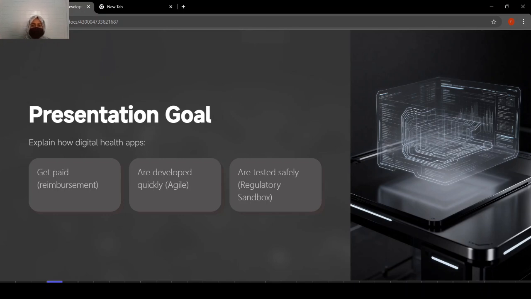So for getting paid, we will see the reimbursement concept, then for how they are developed quickly, we will see agile, and at the end, to test them safely, we will see the regulatory sandbox concept. So these are the concepts we have to cover related to how digital apps work.